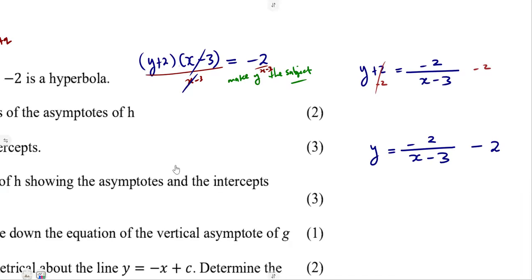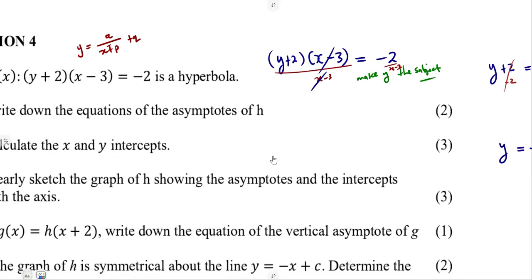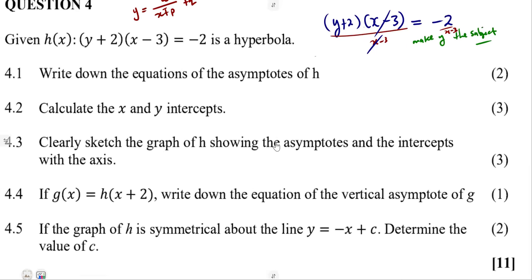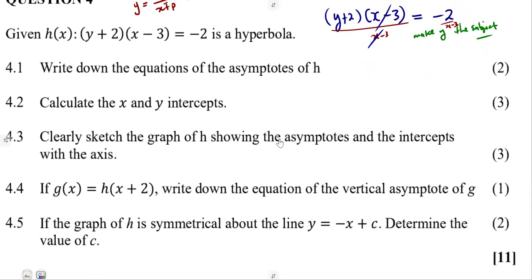This is the function h(x) as we are given. So that's our h(x). With this, it'll be easier for you to answer all of these questions. It's just a rewrite. But if you understand, you can still use the one that you're given there.